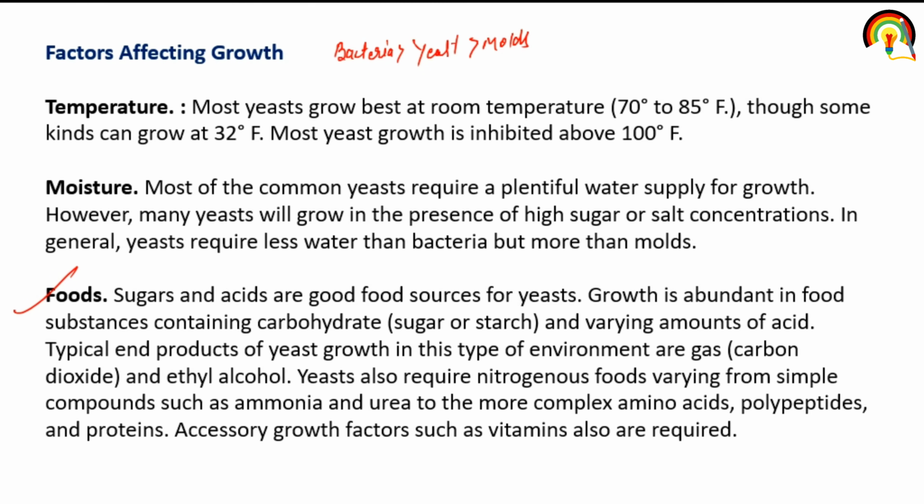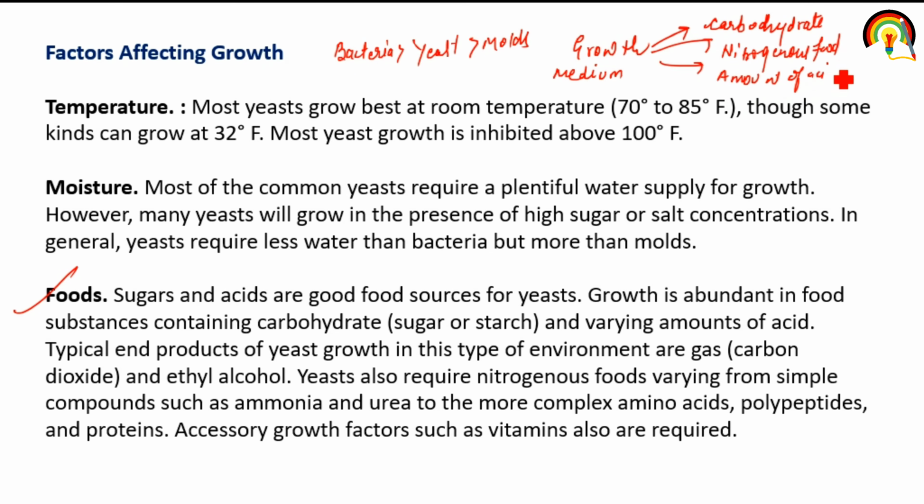So, for growth of the yeast, the appropriate growth medium consists of carbohydrate, that is sugar and starch, and amino acid or nitrogenous food, as well as a varying amount of acid. So yeast cells grow appropriately. So food also affects the growth.